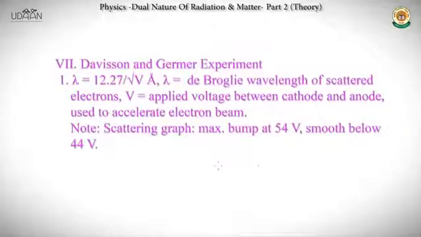And there are scattering graphs which are plotted after this experiment, and we see that there are bumps in the graph when this V is varied, and this maximum bump comes when V is 54 volts and it is smooth below 44 volts.